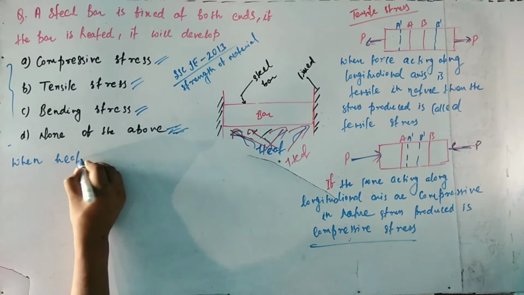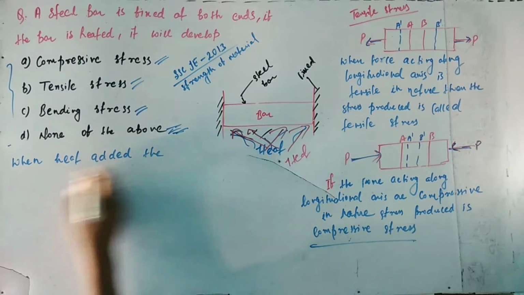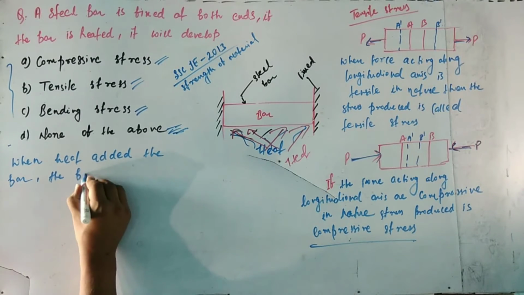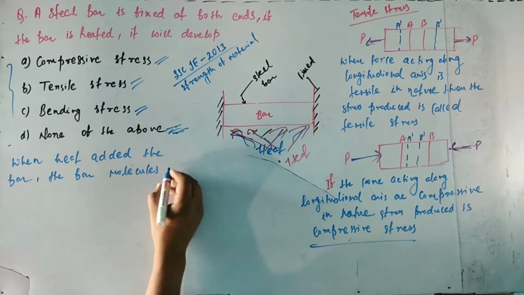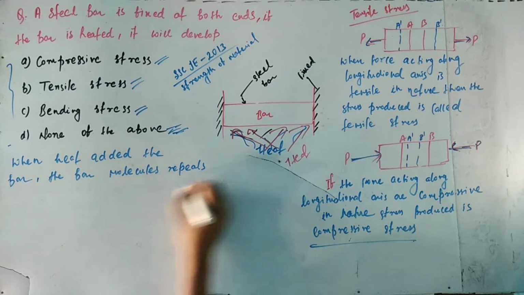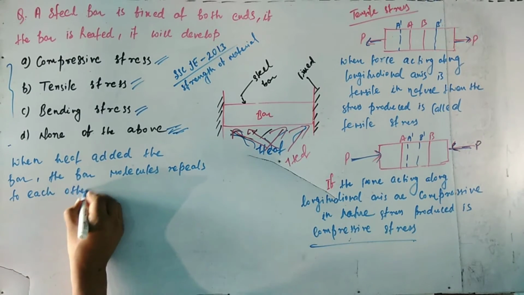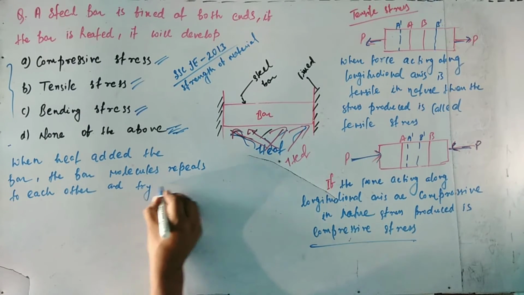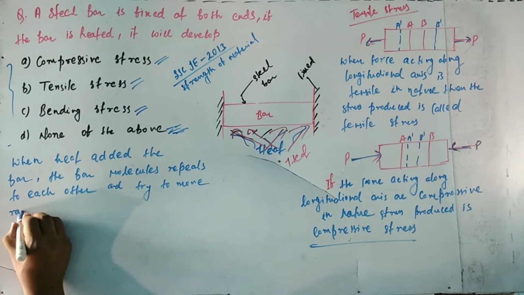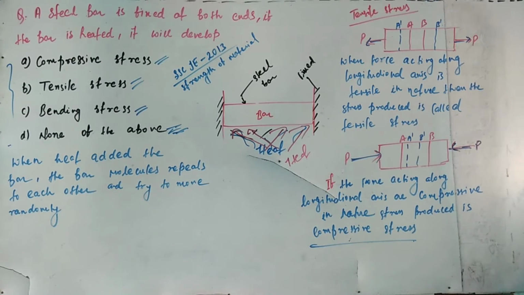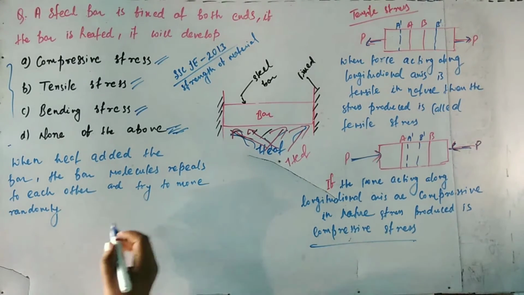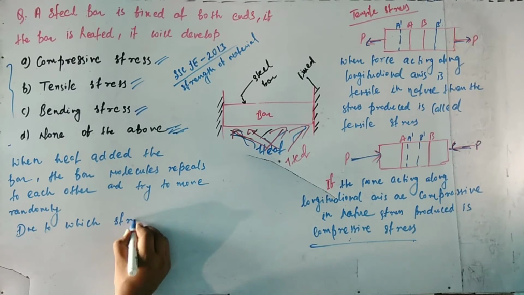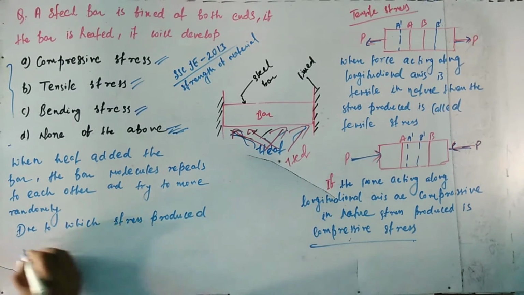When the bar is heated, the bar molecules repel each other and try to move randomly, due to which stress is produced on the bar and it tries to extend.